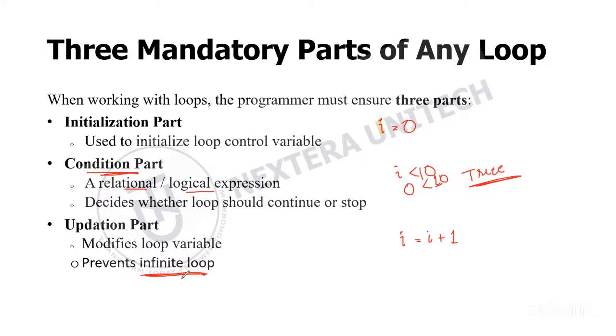So that is why, to prevent an infinite loop, we need to update this such that it goes beyond 10. So 0 will be updated to 1, then 2, 3. After 10, it will be updated to 11. Then your condition will become false and that loop will break. Otherwise, if we don't update it, it will stay at the initial value only, and the loop will continue forever, and we will have an infinite loop condition. So this updation part will modify our loop variable.